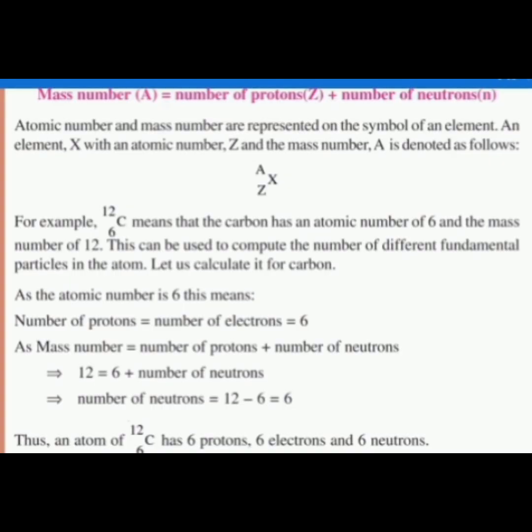So here the number of neutrons is equal to 12 minus 6. In any formula, if a number is shifted from the left side to the right side, it becomes negative. So here 6 becomes minus. So 12 minus 6 is equal to 6. Thus the atom of carbon 12, carbon 6, has 6 protons, 6 electrons and 6 neutrons. So this is the way to find out the number of neutrons.